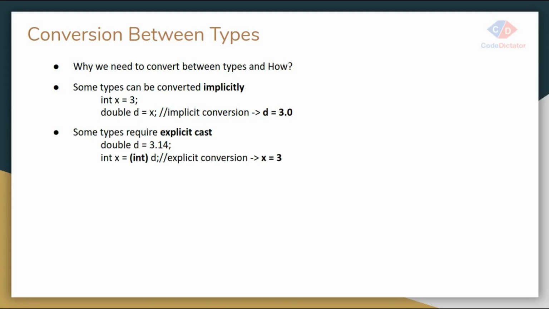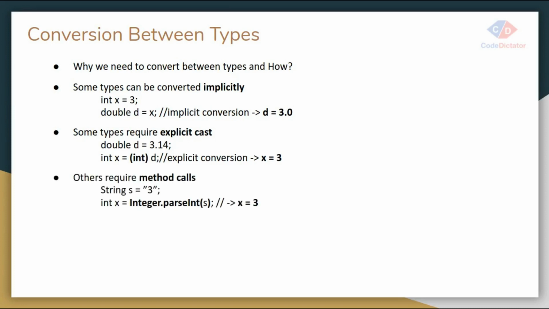It means you are telling the compiler that whatever I am going to perform, I am completely sure about it. Take an example: if the value for double is 3.14 and I want to convert it into integer, when I typecast it explicitly it will give me only the integer part, not the decimal part, and the answer will be only 3.